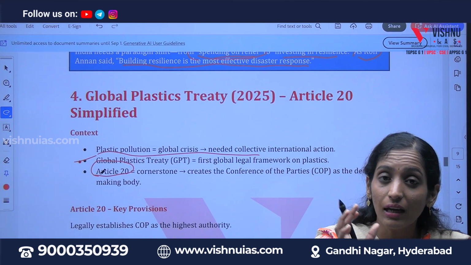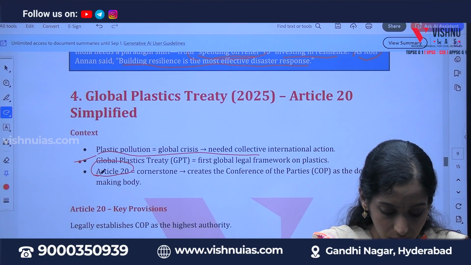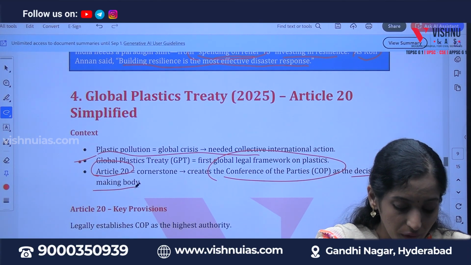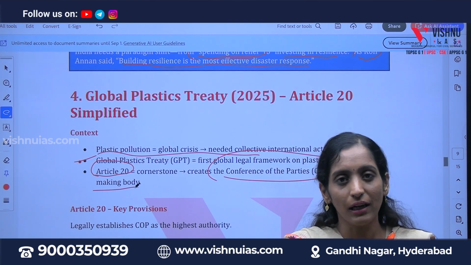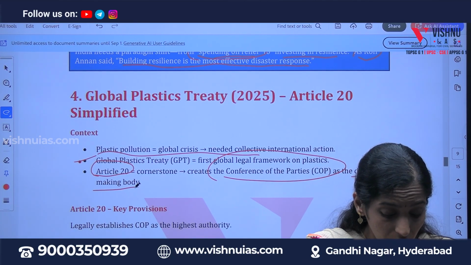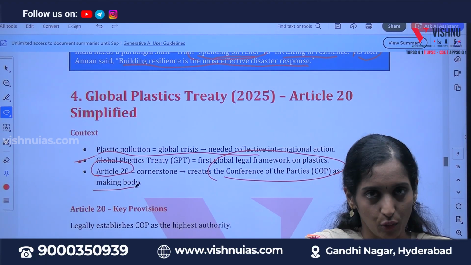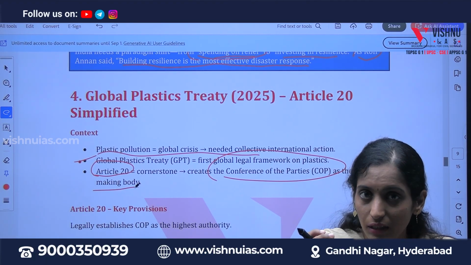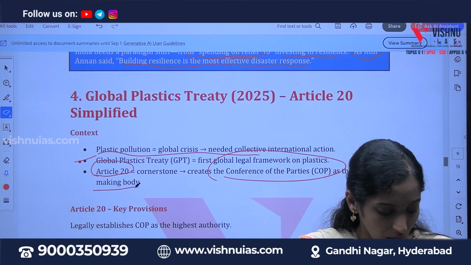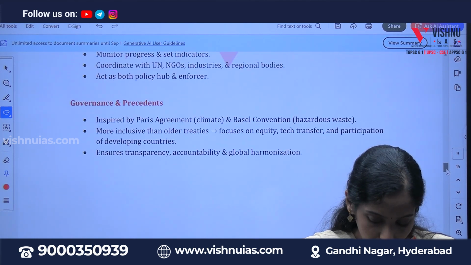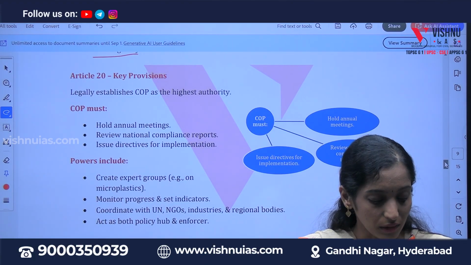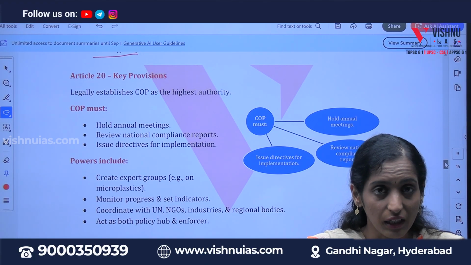Why? Because it asks the Conference of Parties, the COP, to be a decision making body. Whenever a conference happens, it is a place where each individual gives their opinion, but the decision is not taken by the COPs. But here Article 20 says the COP has to be given the role of a decision making body as well. Because Article 20 is in the news, let's see some of the other provisions and recommendations of Article 20.